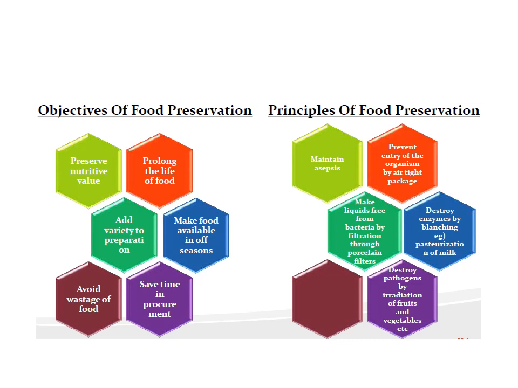Now, the principles of food preservation are: maintain total asepsis, prevent entry of organisms by airtight packages, then make liquids free from bacteria by filtration through porcelain filters. Then destroy enzymes by blanching, and destroy pathogens by pasteurization techniques and by irradiation of fruits and vegetables. So all these are the important principles of food preservation.